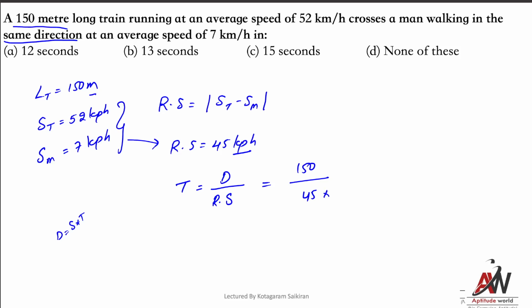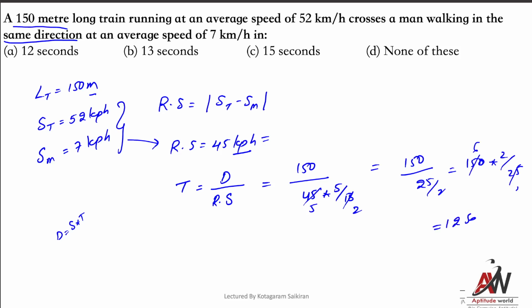So what should I do? I should convert this into meters per second. So 9 2s and 9 5s. So can I write it as 150 by 25 by 2, that is 150 into 2 by 25. Okay, so 1s and 6. So how many seconds is it? 12 seconds. That's it. Okay, simple.